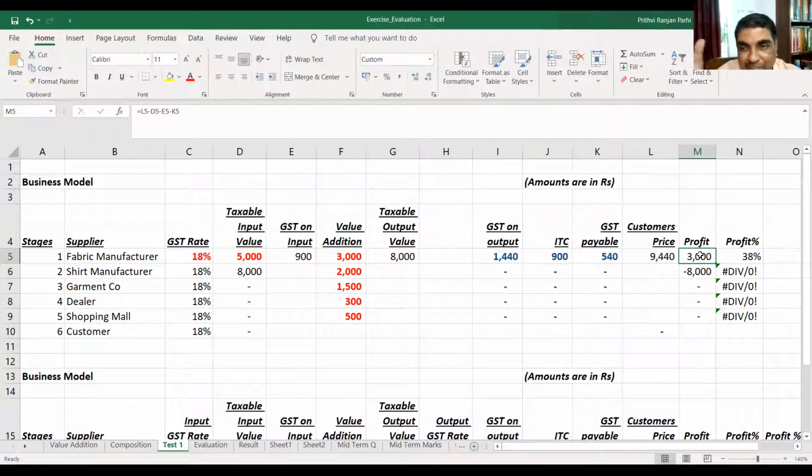Once again, try to understand. When you sold to the customer, you got 9,440. Out of which your base price of input was 5,000. GST you have paid 900, and 900 is credit utilized, but in addition, you have to pay 540. So your net profit will be 9,440 minus 5,000 minus 900 minus 540.